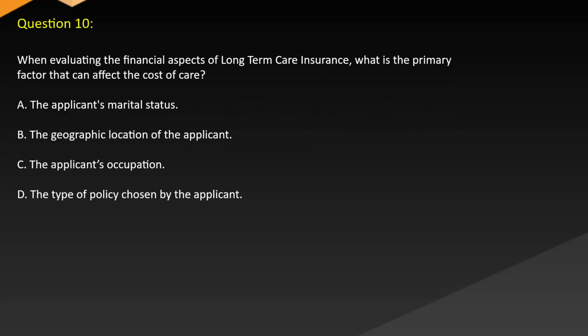Question 10. When evaluating the financial aspects of long-term care insurance, what is the primary factor that can affect the cost of care? A. The applicant's marital status. B. The geographic location of the applicant. C. The applicant's occupation. D. The type of policy chosen by the applicant.